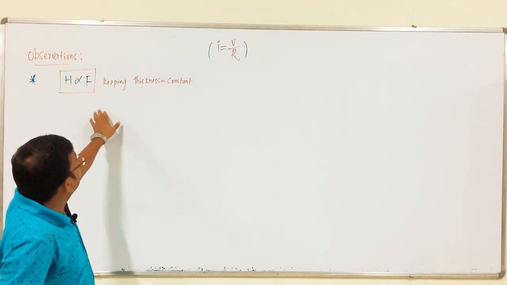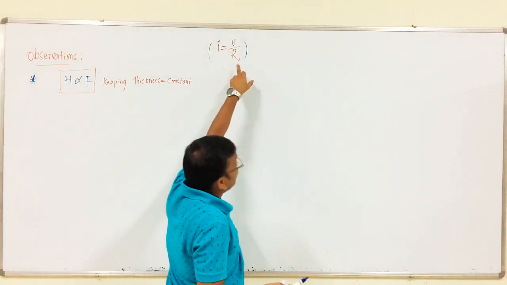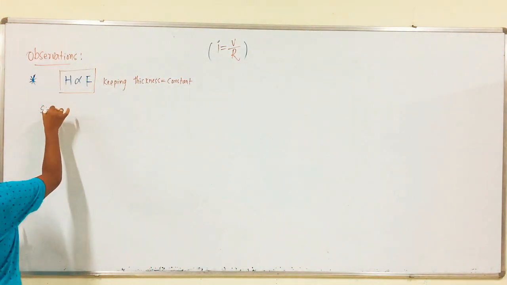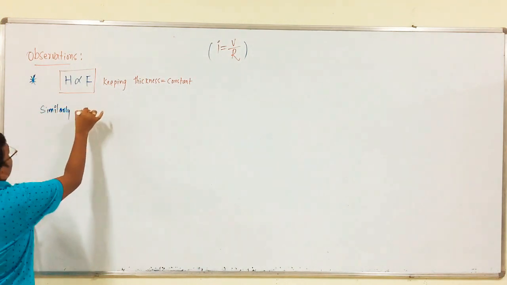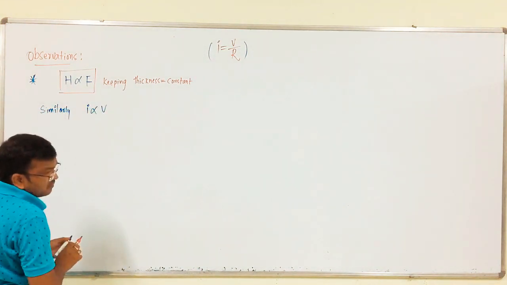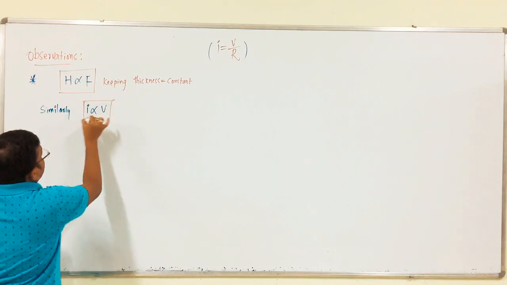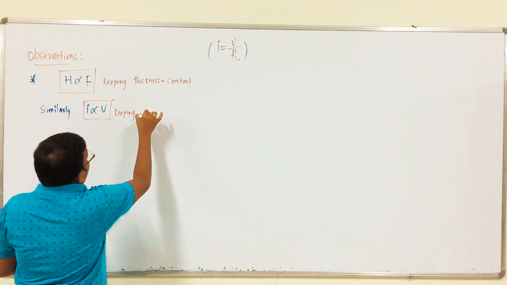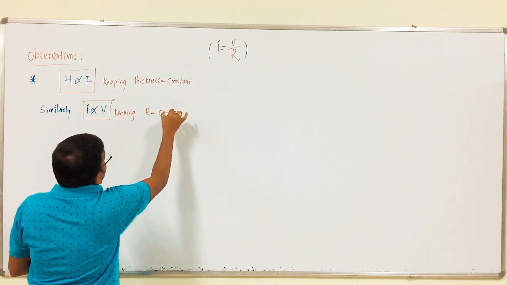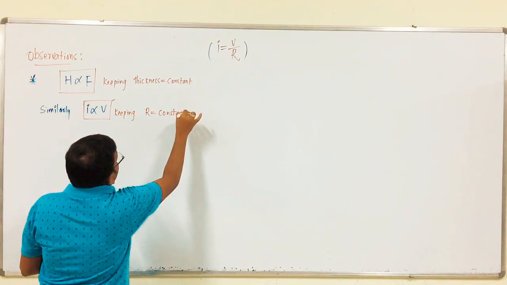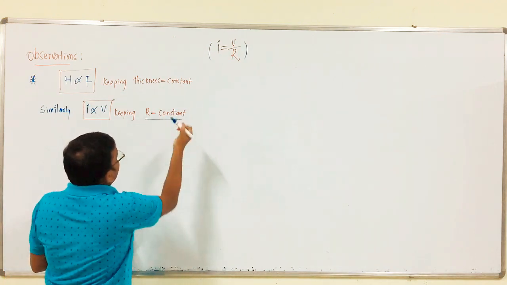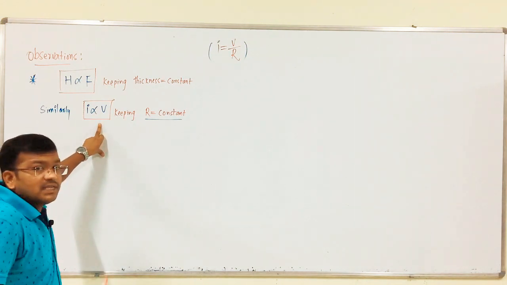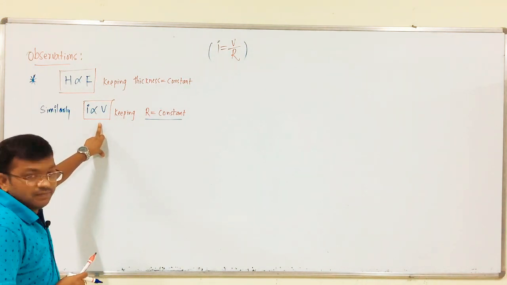So, like that, here I is proportional to V. Similarly, I is proportional to V, keeping R equal to constant. Then only I is directly proportional to the voltage.